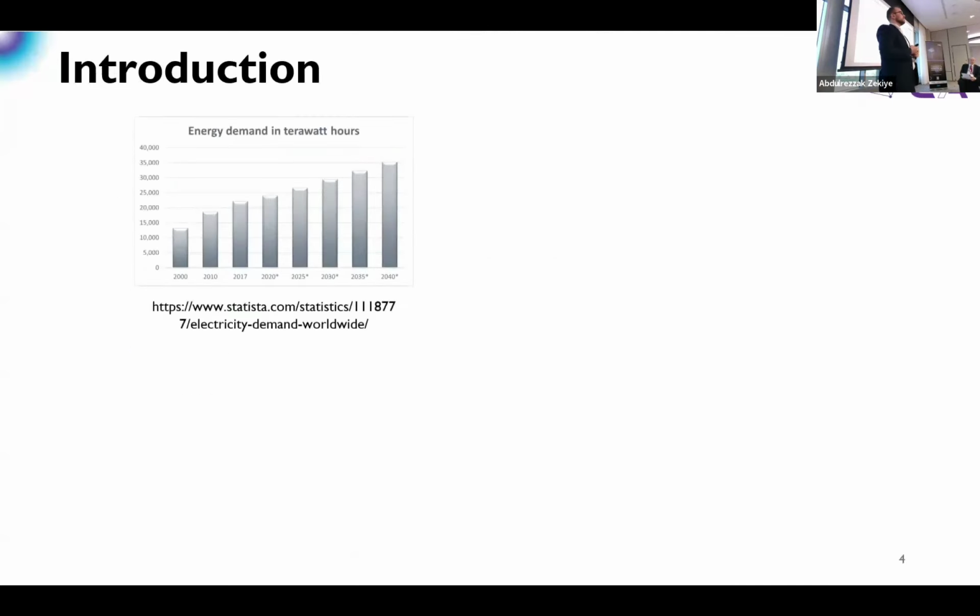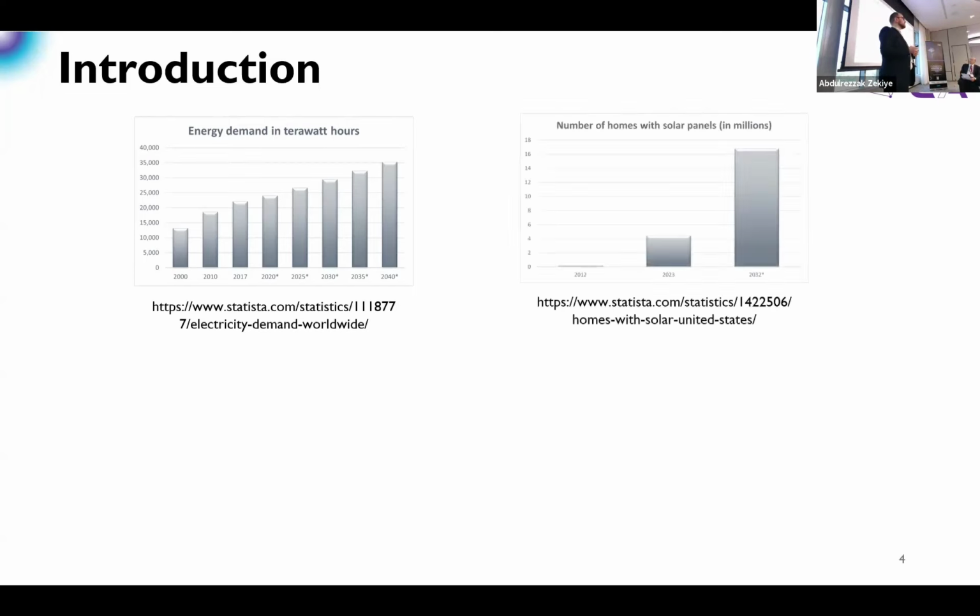As a brief introduction, our need for energy is increasing with time, maybe linearly or maybe exponentially. We need energy more and more nowadays, and for that reason it's getting more expensive. So some people started to install their own energy sources at their homes, for example solar panels, and most of those home-installed energy sources are renewable. It's expected in 2023 to be about 17 million homes in the US itself having its own energy. So from that point of view, some new terms have appeared.